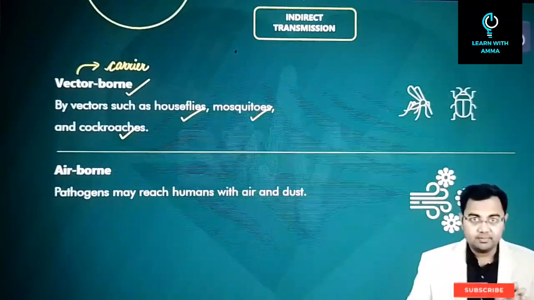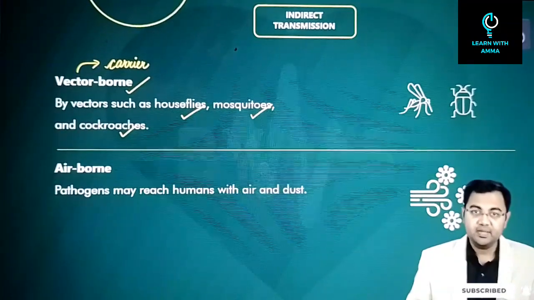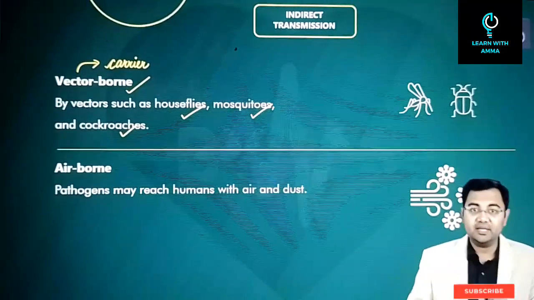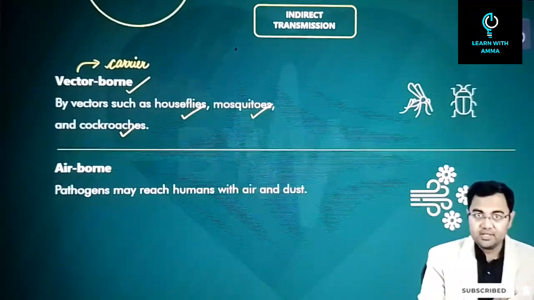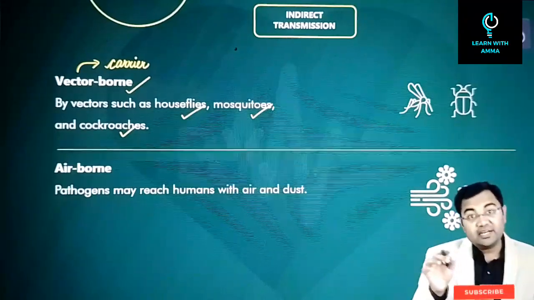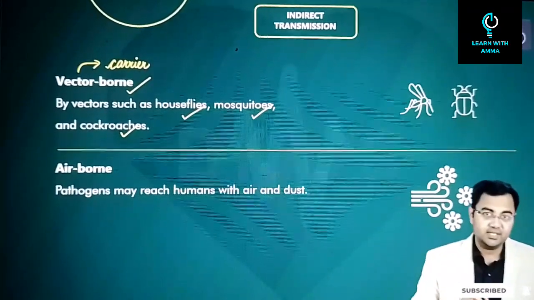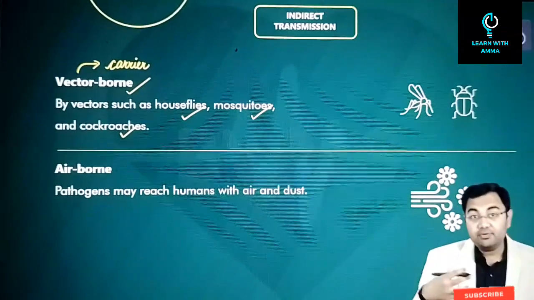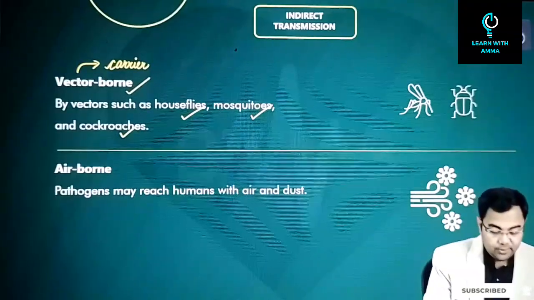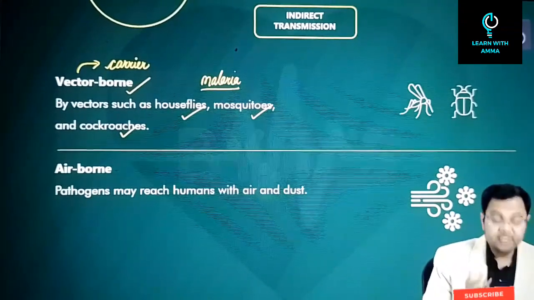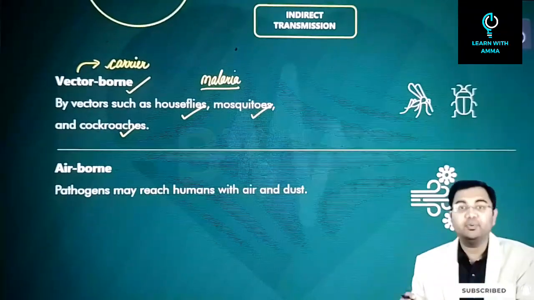The difference is simple. When you talk about an animal bite, or let's say rabies, the dog that would have bitten a person already had the disease. The dog was also infected with the disease. But in case of a vector borne disease, for example malaria, the mosquito did not have malaria.